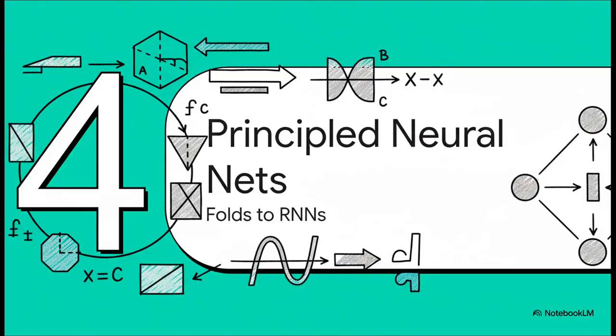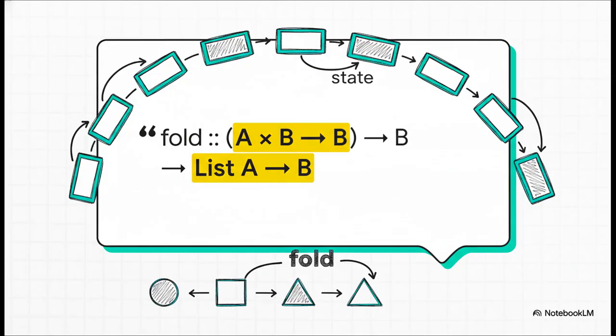All right, now for the really cool part. We can take these well-behaved, mathematically proven building blocks and start constructing actual, real-world neural networks. We're talking about building components that are correct by design. Let's take a recurrent neural network, an RNN. From a mathematical point of view, an RNN is really just a fold.